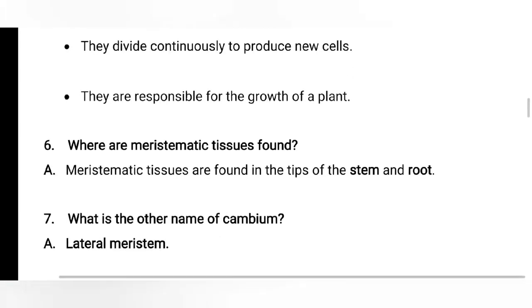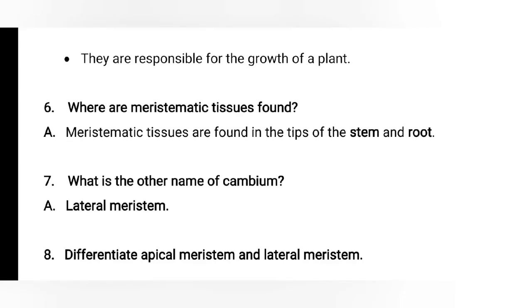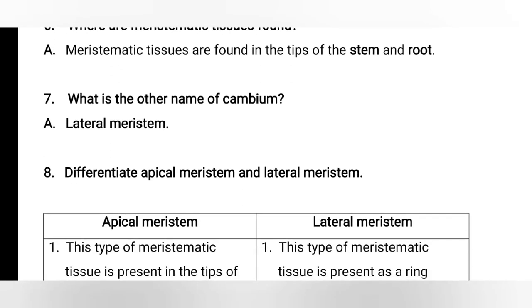Next question, where are meristematic tissues found? Meristematic tissues are found in the tips of the stem and root. What is the other name of cambium? Lateral meristem. This lateral meristem is responsible for the thickness of the stem of a plant.